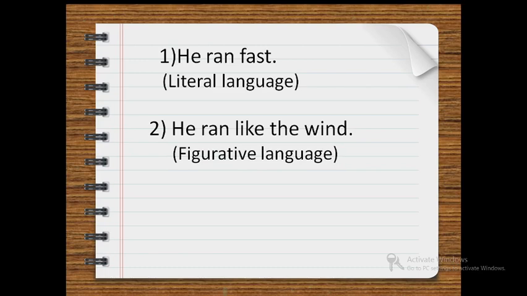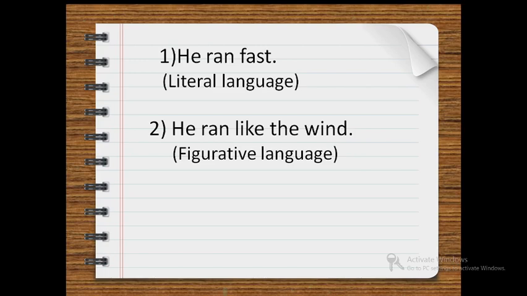Now literal language means exactly what it says, and figurative language is the opposite of literal language, that is something different to what it says on the surface. So using these figures of speech is like sprinkling condiments over your bland food so that it tastes better.